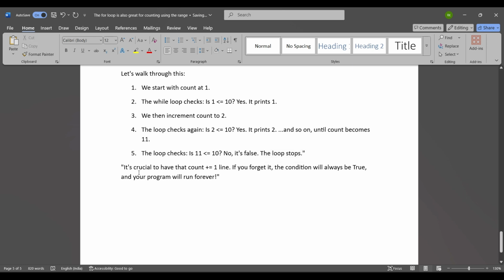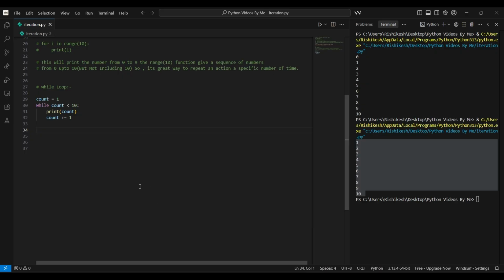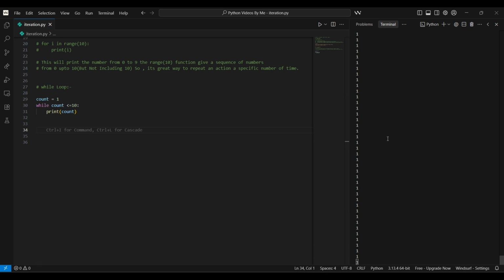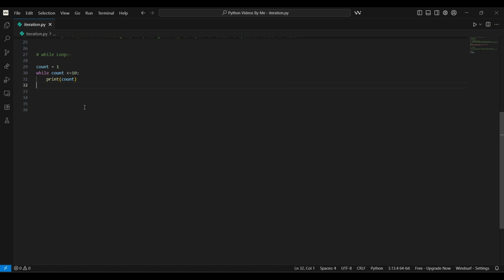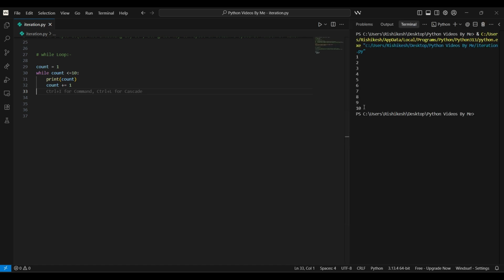So it is crucial to have that count plus equal to 1 line. If you forget it, the condition will always be true and your program will run forever. That means an infinite loop. Let me show you the infinite loop with this program. If I cut this line and run this program, it prints 1 until the program crashes. Now kill the terminal and paste it here, and it prints from 1 to 10.